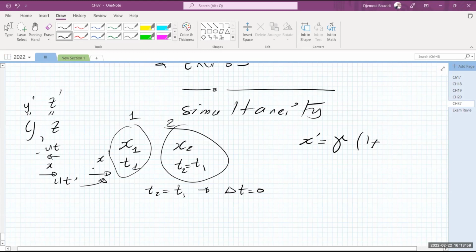Sorry, 1 x, sorry, plus ut. Okay? I'm sorry, it's minus. I'm always overthinking this minus sign in here. Okay, let me